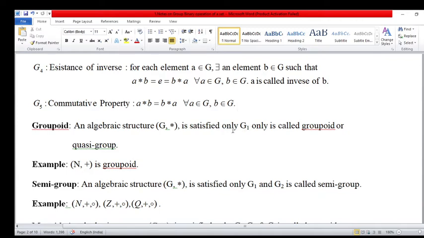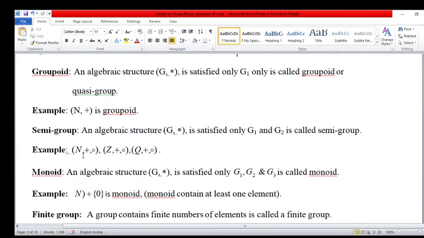only the G1 property, then that algebraic structure is called groupoid, and its example is N plus is a groupoid. This N satisfies only the first property. Now semigroup, an algebraic structure that satisfies G1 and G2 property.